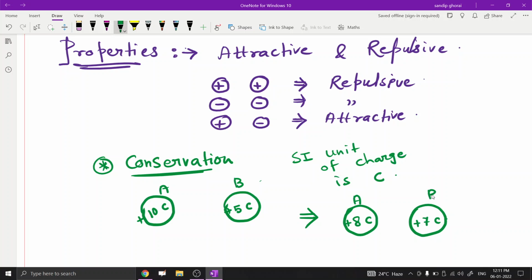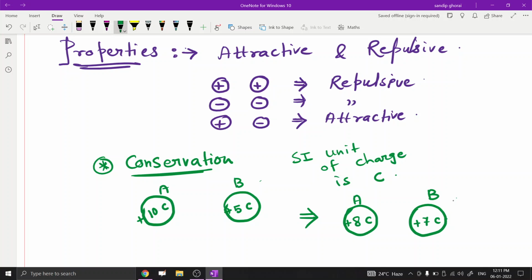That means the total charge is constant in both cases. Before rubbing and after rubbing, the total charge is 15 coulomb. Just some charge moves from one body to another body.